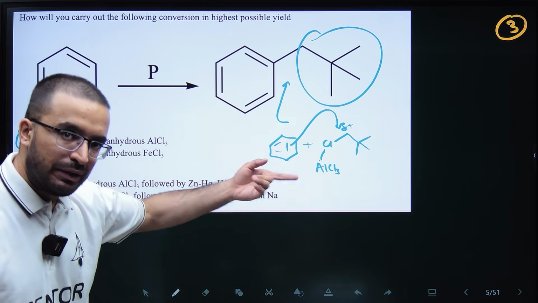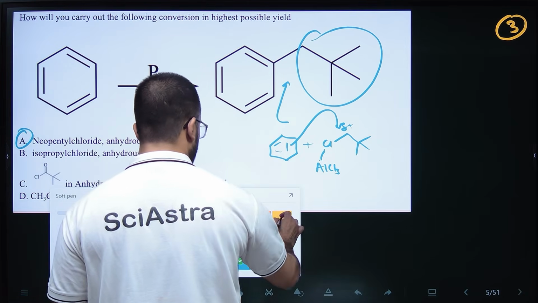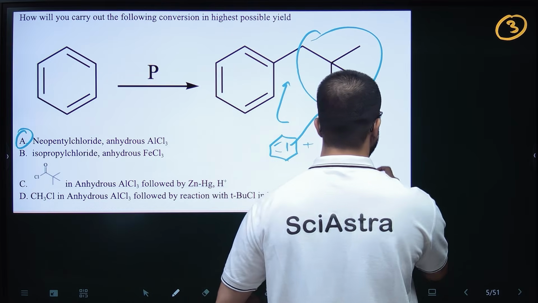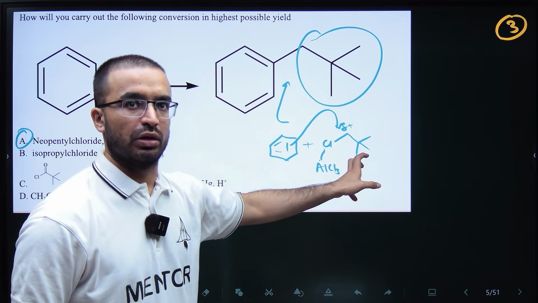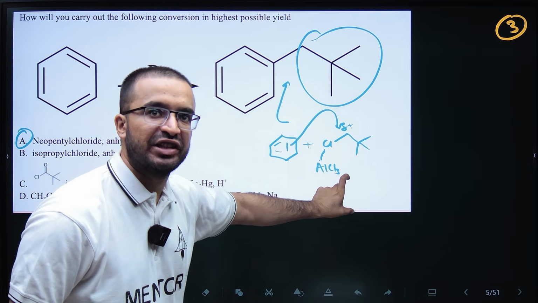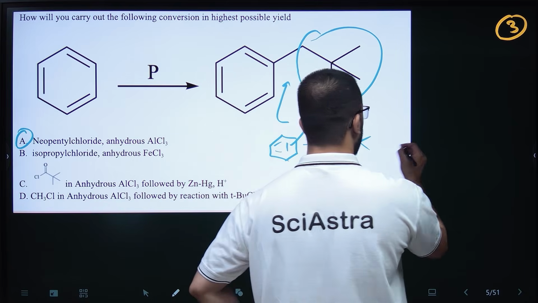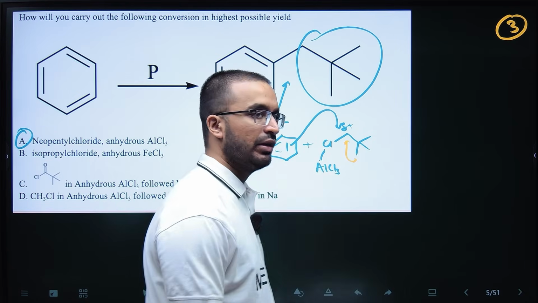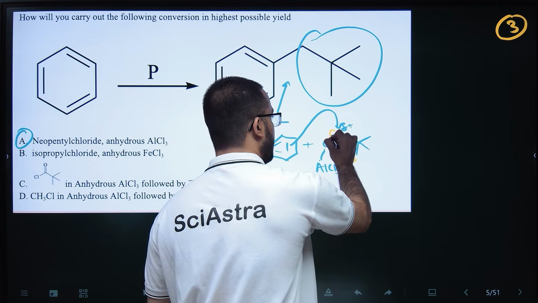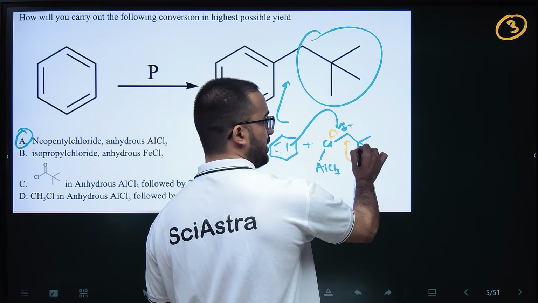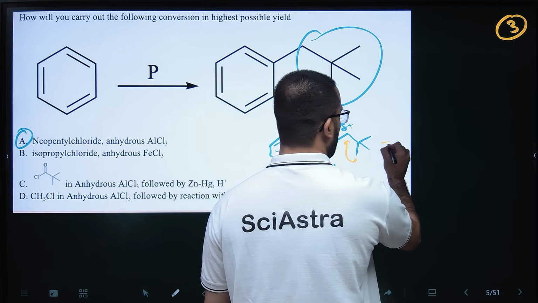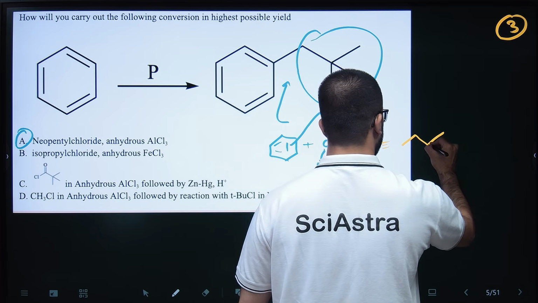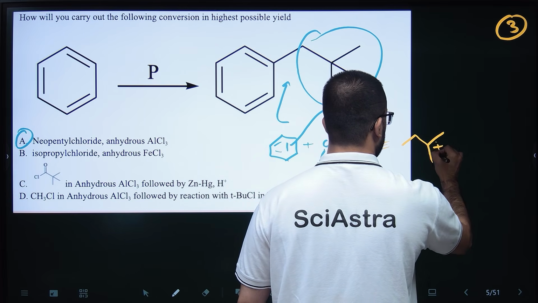But there can be another thing. Generally what happens, you see here the rearrangement product. This is not rearranged. The product that will be formed will be due to rearrangement. So this alkyl will attack here and chlorine will leave, and this carbon will have a positive charge now.